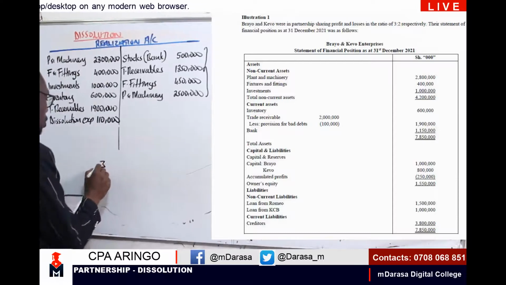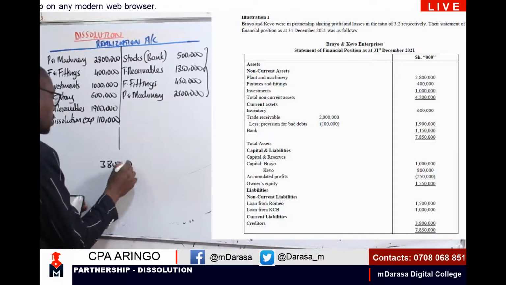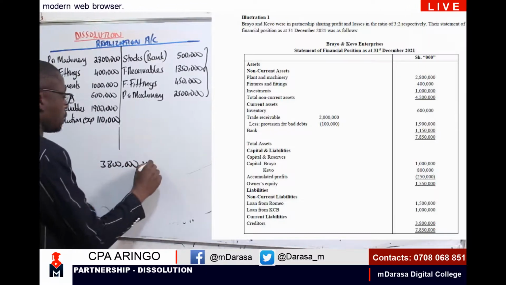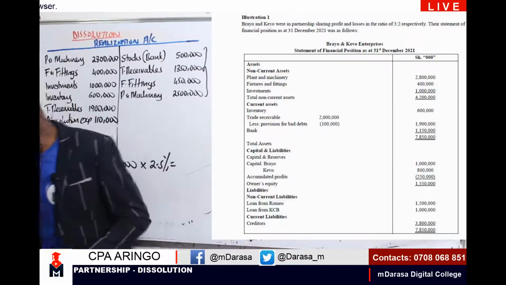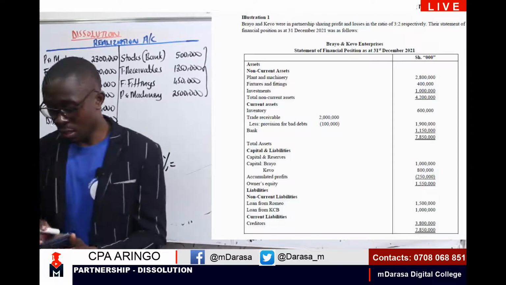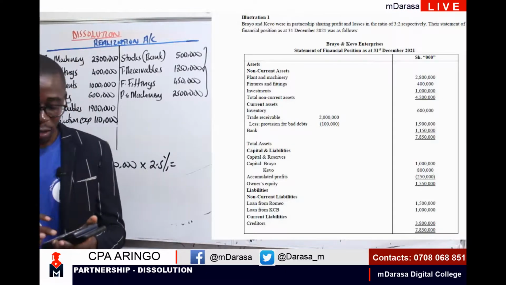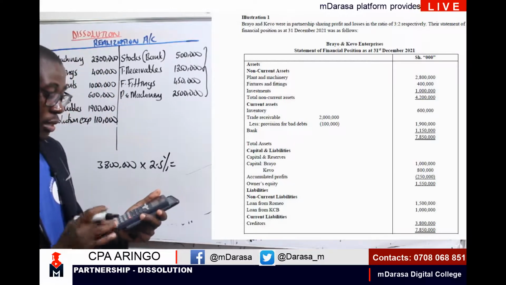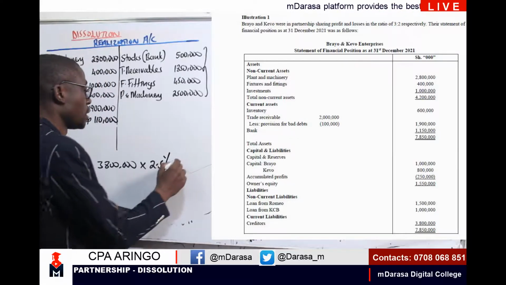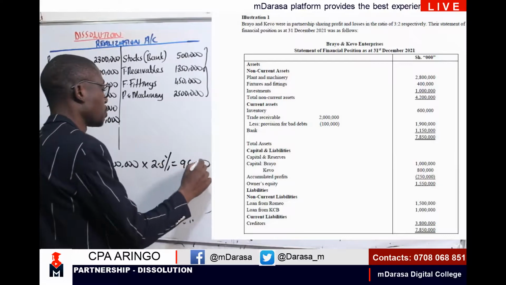We multiply 3.8 by the 2.5%. That should give us a figure of how much. Mwalimu will take his calculator. I'm having 0.025 times 3.8. In this case, I'm getting a figure of 95,000. So this is the discount that you are receiving.